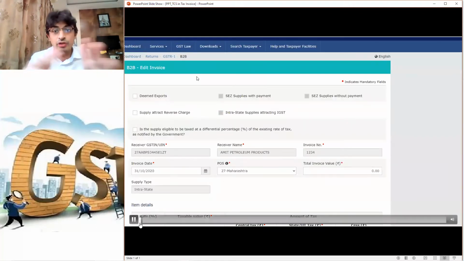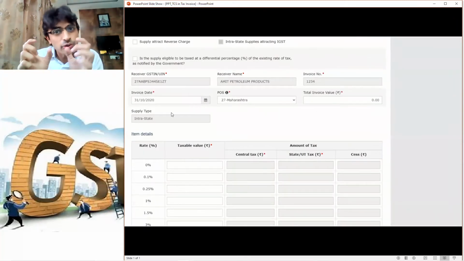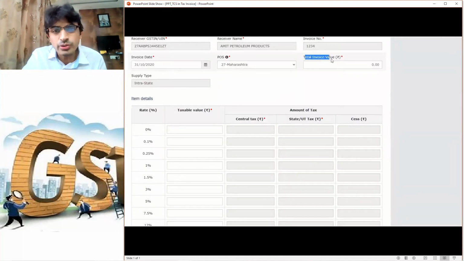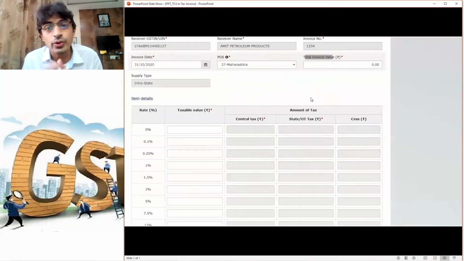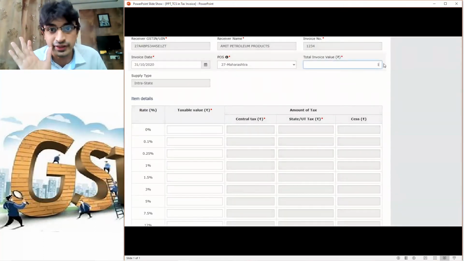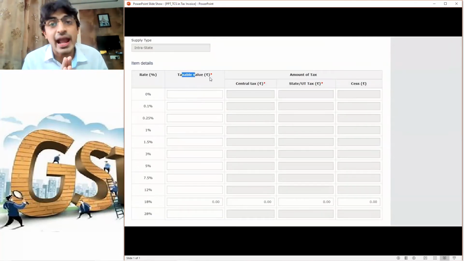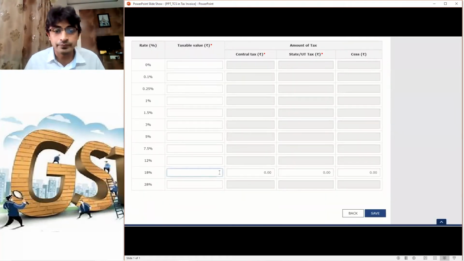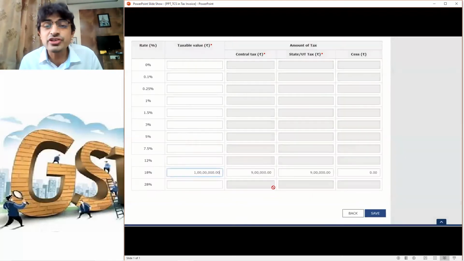Now, this is your GSTR1 B2B tab. I want to fill the total invoice amount. What is the value I want to fill? Total invoice, including TCS and everything, that is 1,18,08,850, including TCS. Next is the taxable value, the net amount on which GST is charged. That is 1 crore, since GST is not charged on TCS. So I will write 1 crore. Then GST is 18 lakhs, so 9 and 9.